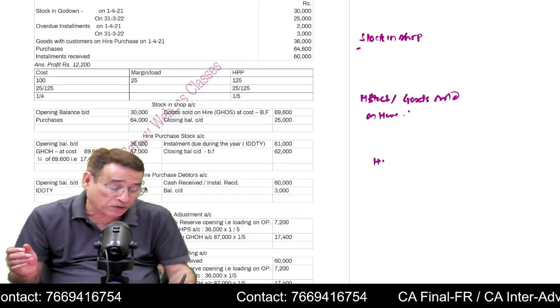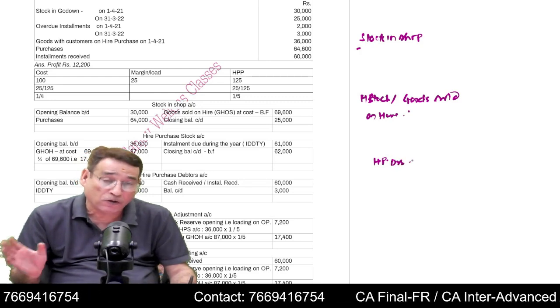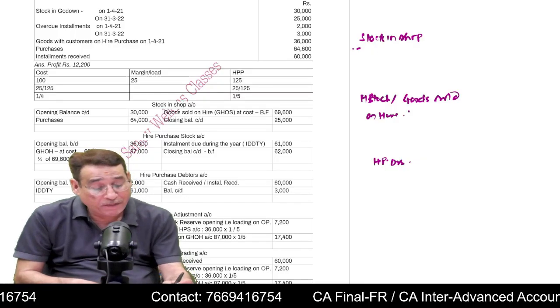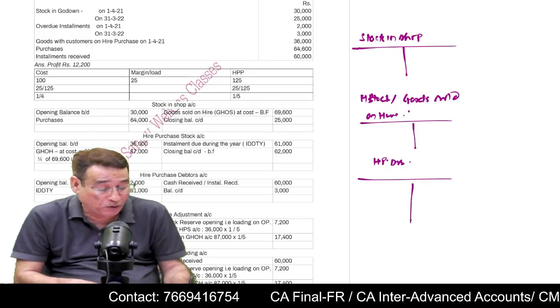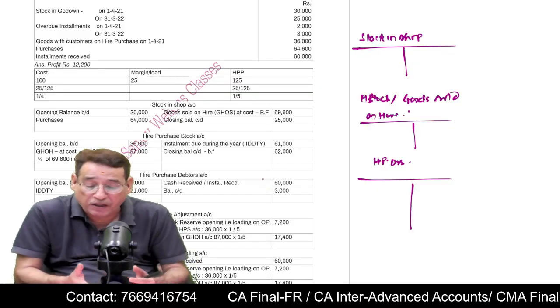Besides that, we used to prepare hire purchase debtors account. Hire purchase debtors account, also known as installment due account. Is it clear to you? We have explained all this topic at great length, and you will be able to understand only once you go through the initial concept of this particular part. So it cannot be simply revised this way around.